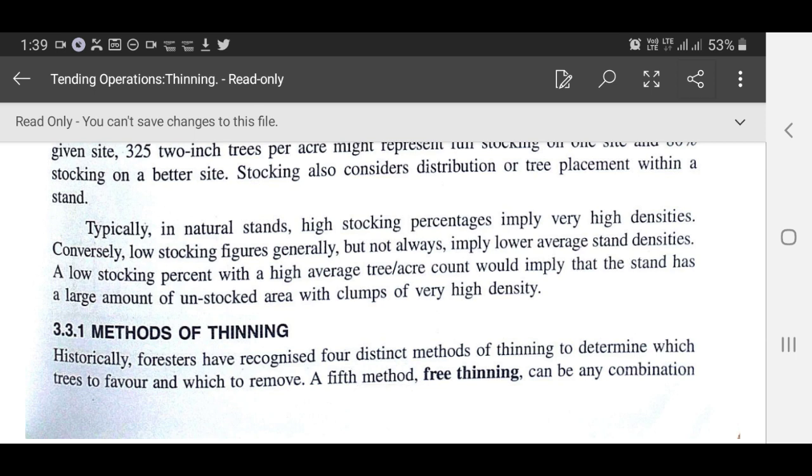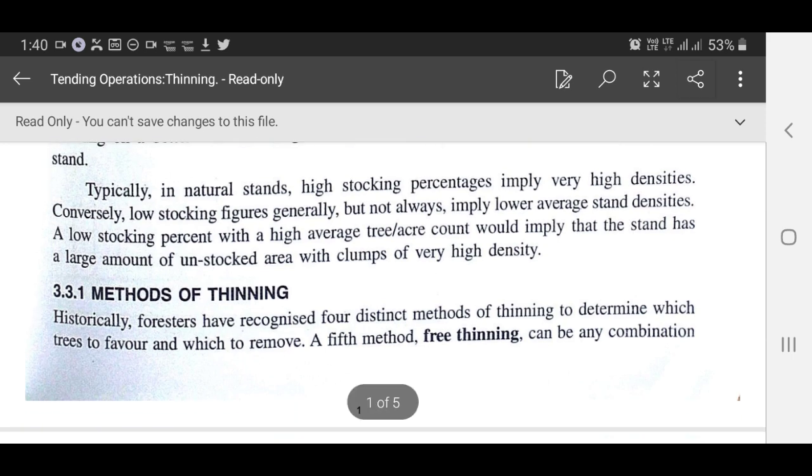Typically in natural stands, high stocking percentages imply very high densities. Conversely, low stocking figures generally, but not always, imply lower average stand densities. A low stocking percent with a high average trees-per-acre count would imply that the stand has a large amount of unstocked area with clumps of very high density.